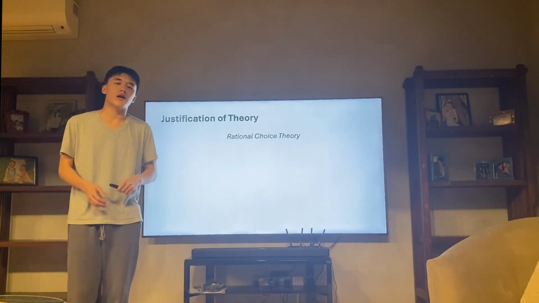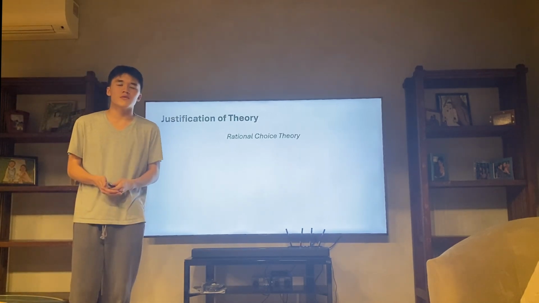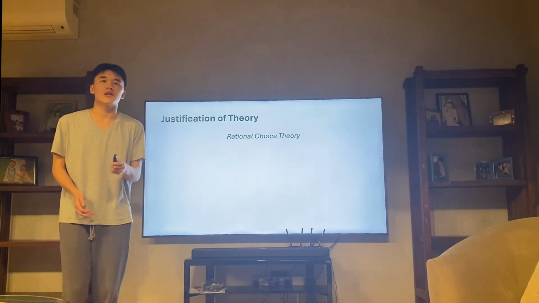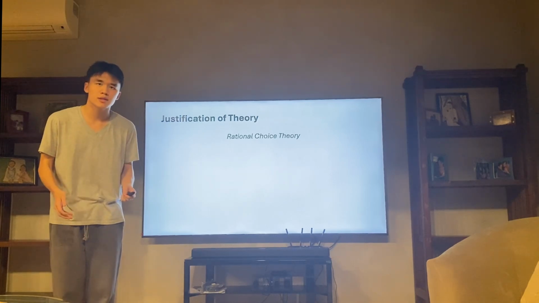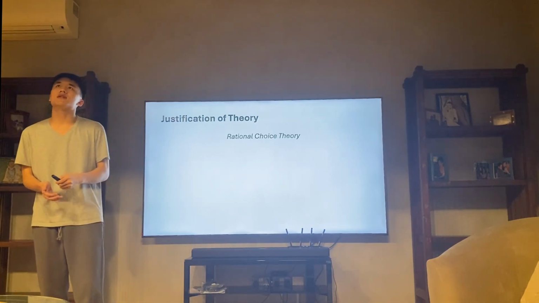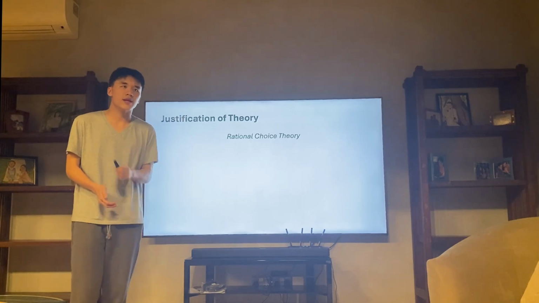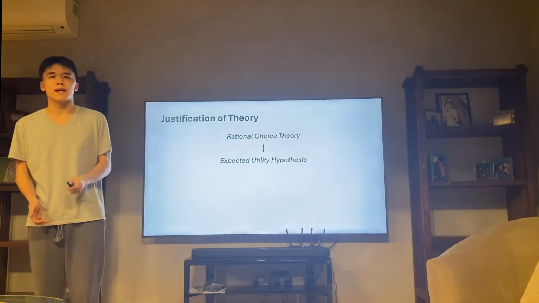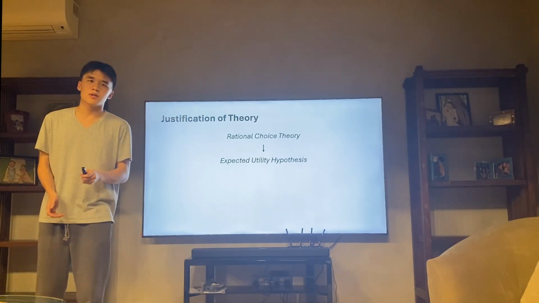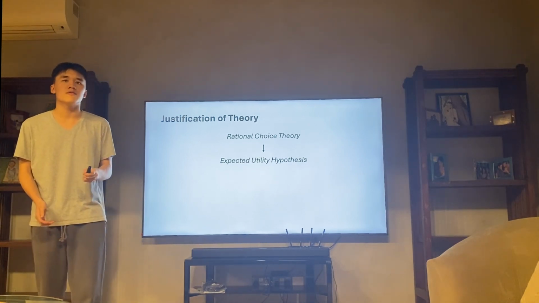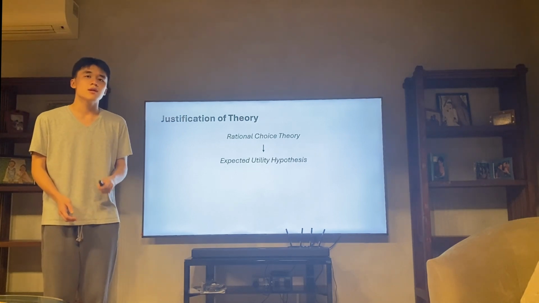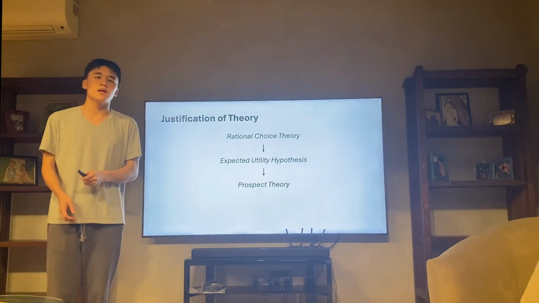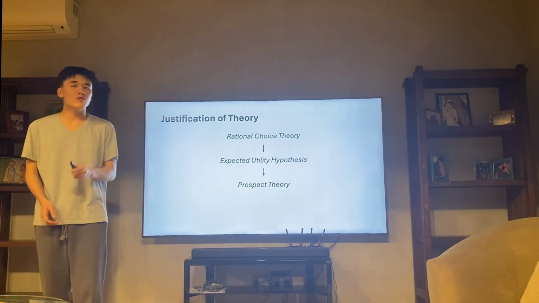Now, you might be wondering, how exactly did we get to loss aversion? Well, we start off with rational choice theory. I wanted to look for a framework that was good at analyzing how people make decisions. The issue with rational choice theory is that it doesn't fully encapsulate the complexities of childbearing and is also very broad. So we narrow it down to the expected utility hypothesis. While this is much better for examining how individuals make decisions under uncertainty, it has often been criticized for being too static or deterministic. Then we land on prospect theory, an improved version.